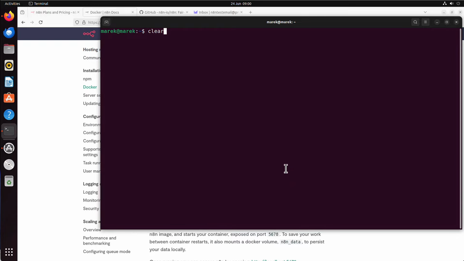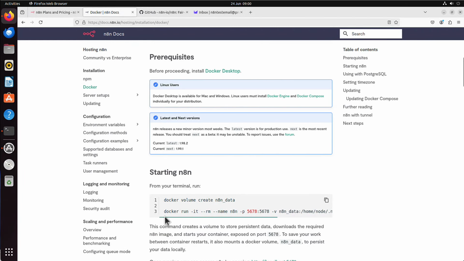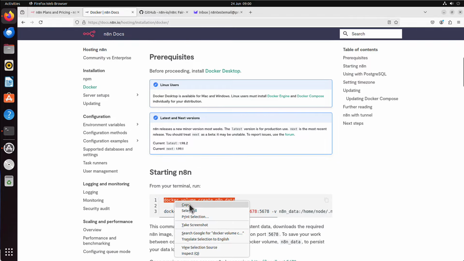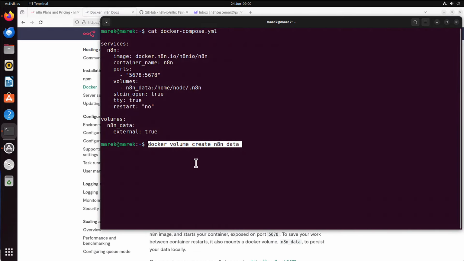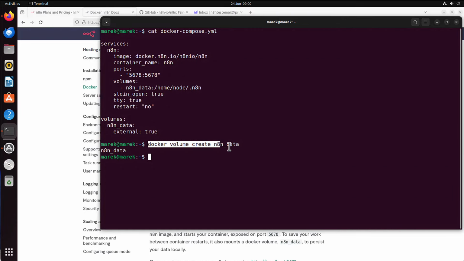There is one more thing. If I run that cat command again, the volume, I wanted to match it to what we already had previously. We ran that docker run command, yes? And we created already this volume. It's called n8n_data. I can run this command again, it doesn't harm. You should run it before you run Docker Compose really, because this volume, n8n_data, is external, it expects this volume to be already created. So you need to run this command, if you haven't already, and make sure by running docker volume ls that indeed this volume is already here.